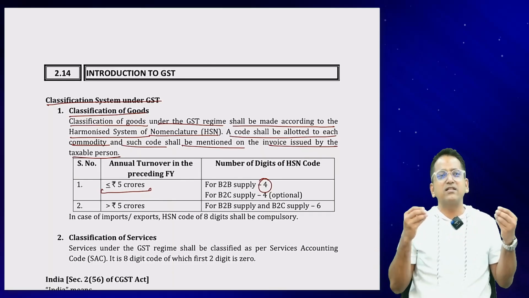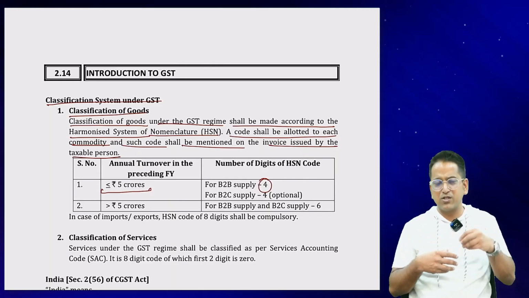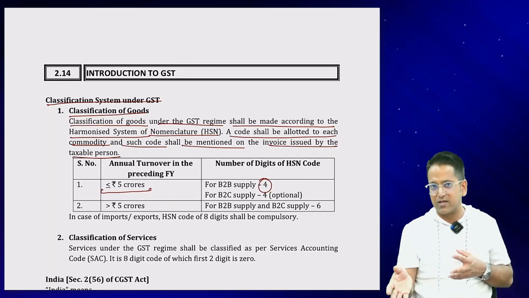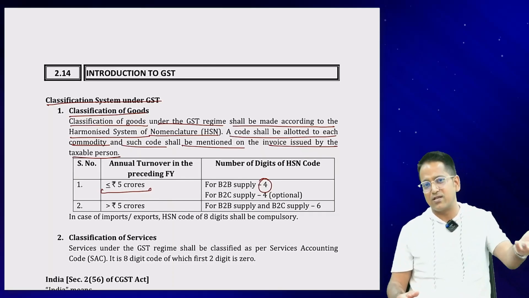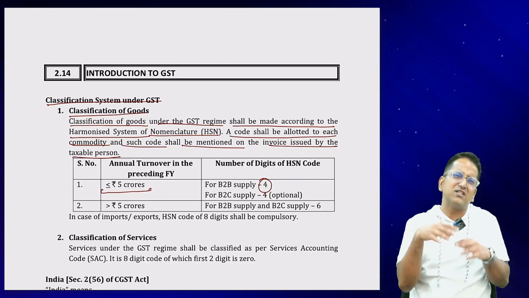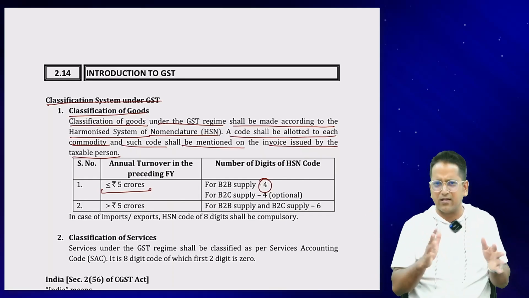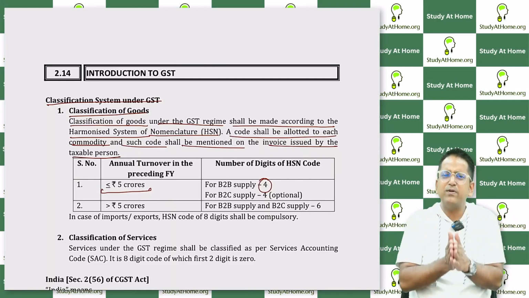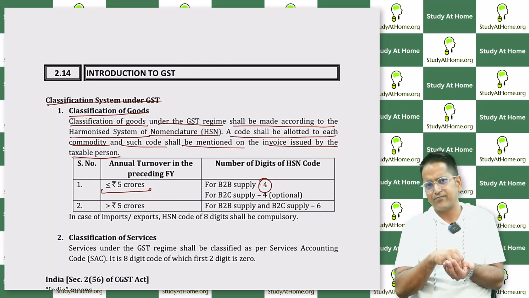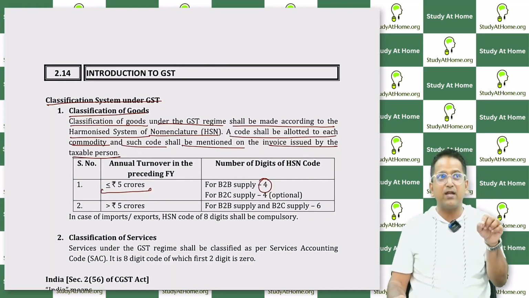Otherwise, in simpler terms, when we sell goods to a trader, it is called B2B, business to business. If we sell goods to a customer, it is called B2C, business to customer. But if the other party doesn't have a GST number, then they are not considered a trader in GST. It is treated as B2C in GST language. So B2B is a trade only when you have included the GST number of the other party in the bill.